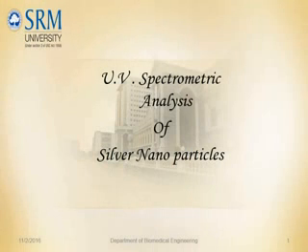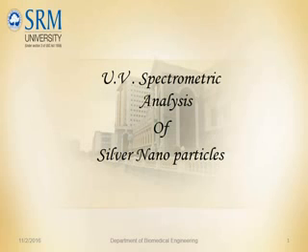Let's discuss UV spectral analysis of silver nanoparticles. UV spectroscopy is a light absorption spectroscopy in the visible spectral region. This means it uses light in the visible and adjacent ranges. The visible spectrum measures the transitions from ground state to excited state.